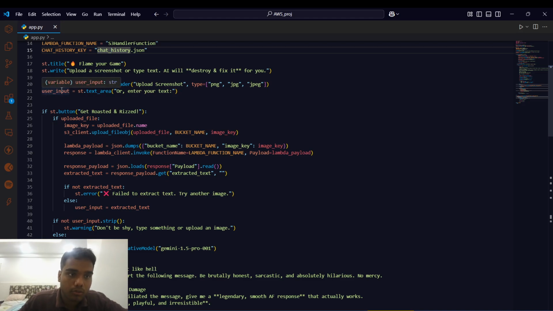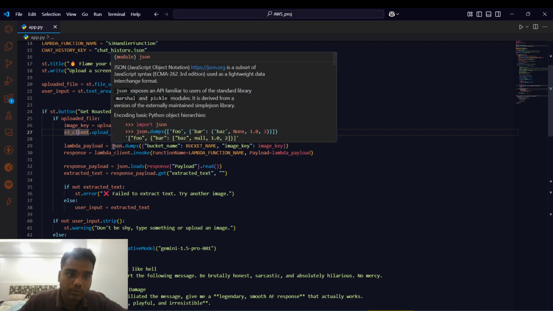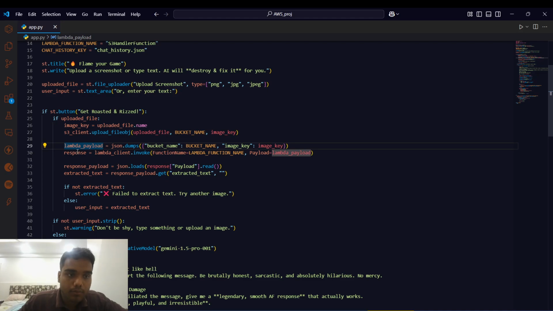You get the user input. And in the button, if the user clicks on the button and it's an upload file, meaning a screenshot, we get the image key and upload it to the S3 bucket. This triggers a Lambda response. The response of the Lambda function gets returned here.